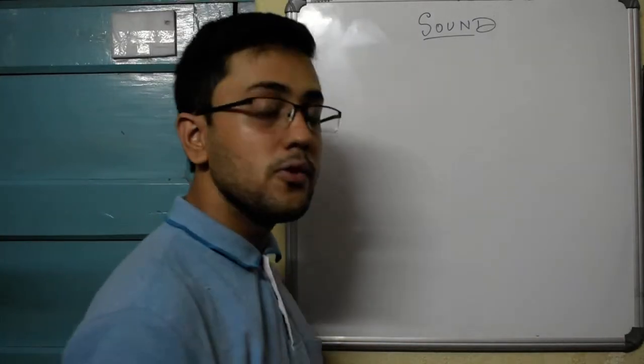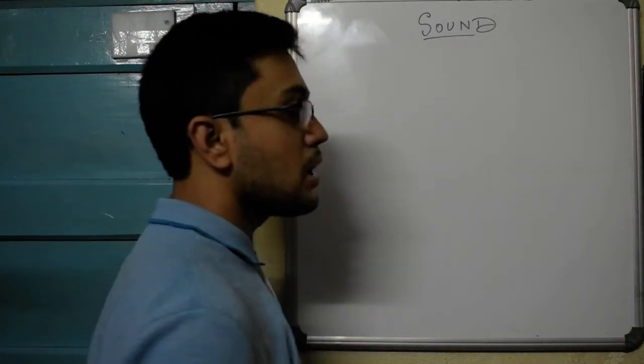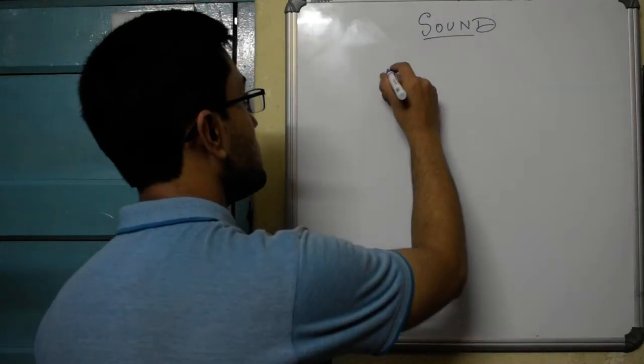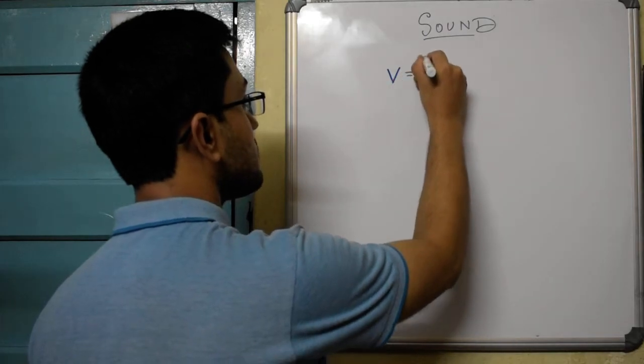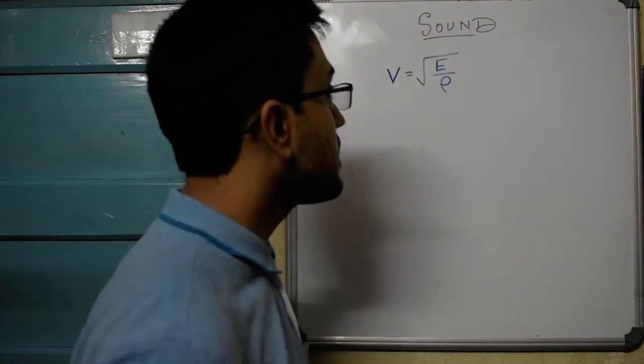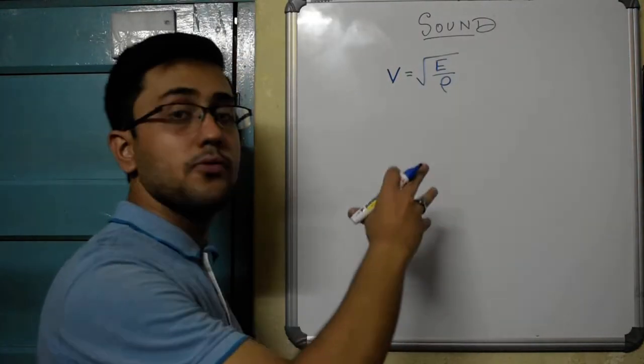We are also familiar with the idea that whenever sound travels through any media which has certain elasticity and density, the general formula for the velocity of the sound wave is the square root of elasticity by density. Now you have studied in class 9 that this is the most primitive formula.